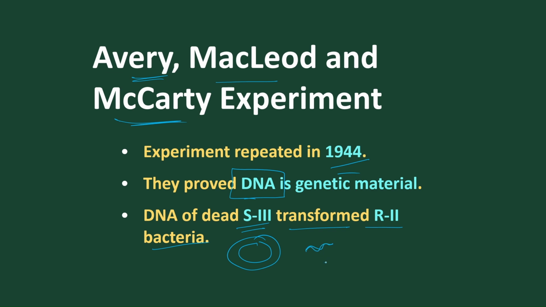Suppose this is R2 and S3 is incorporated. So R2 and S3 are incorporated. This is called transformation, or genetic recombination. Both the genes are recombined, so it is called genetic recombination. It is one type of sexual reproduction.